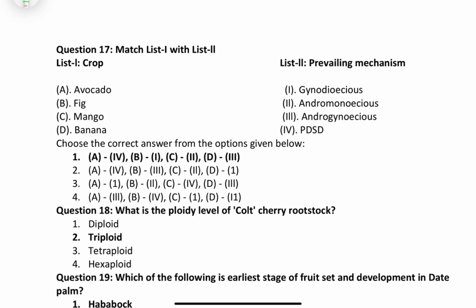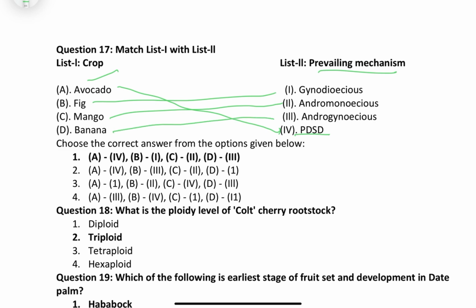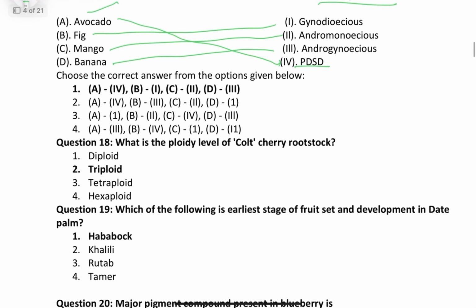It's a matching question, friends, and very common. We have to match the crop with its prevailing mechanism. For example, in avocado we observe PDSD. In fig, gynodioecious. In mango, andromonoecious. In banana, androgynoecious, right?